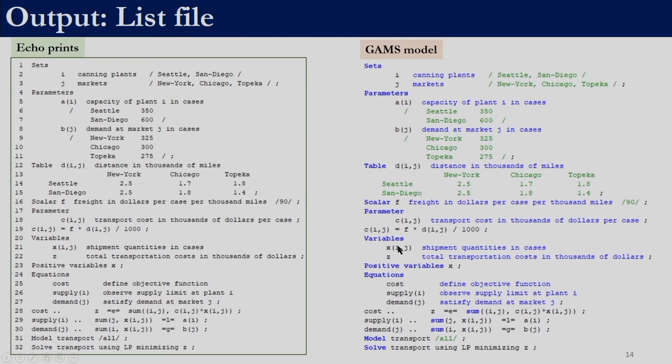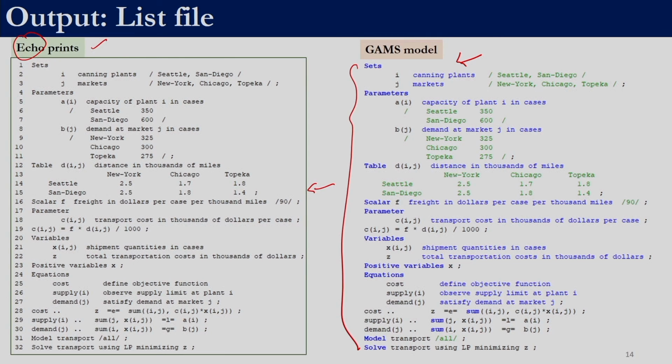Now let us look into the list file. The first section of the list file has the echo prints. This is an example of a list file for the model which we have built. This is our GAMS model. When we execute, we get a list file. The first section is the echo prints. If you see, it is an exact replication of the model that we have, and that is why it is called echo. If you want, you can switch it off, but by default it is on. Once we save the list file, at any point of time we will also be able to know what is the model which we solved for the results in the list file.